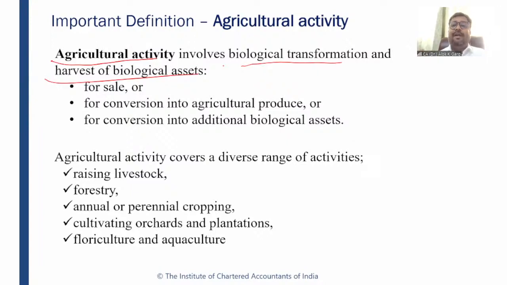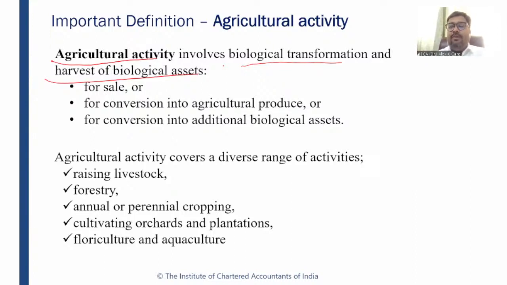Or for conversion into agricultural produce, for example, the objective is to slaughter the hens, slaughter the animal and convert into meat, again it is an agricultural activity. Or for conversion into additional biological assets for the purpose of breeding. Okay, this cow is giving birth to a calf, again it is an agricultural activity.